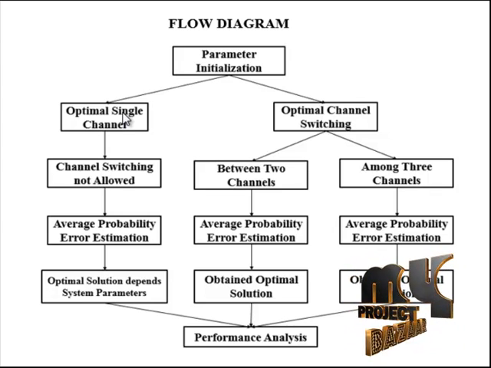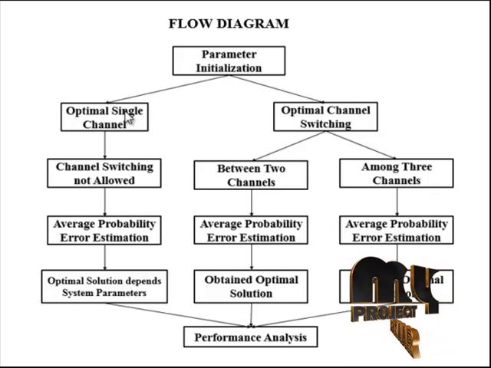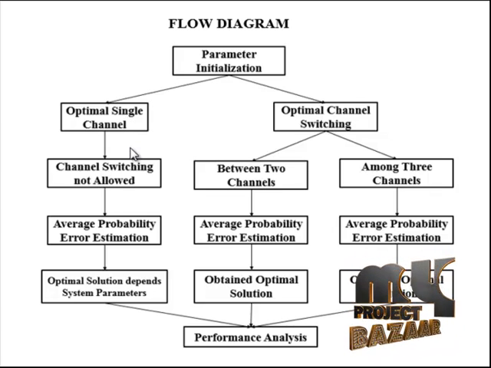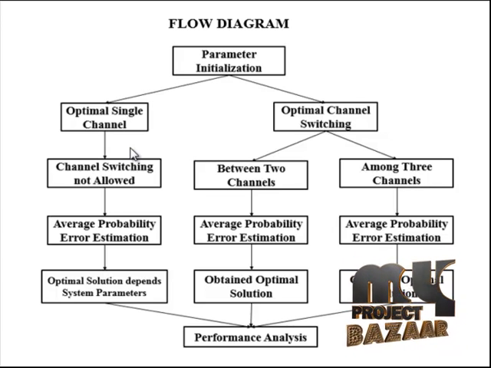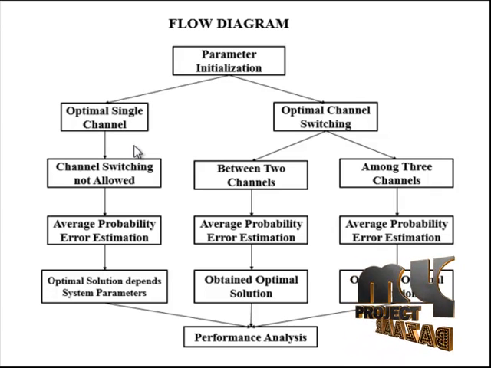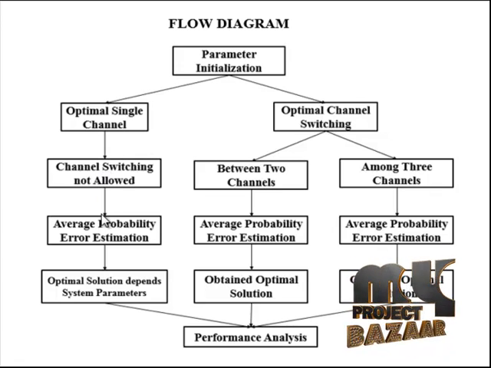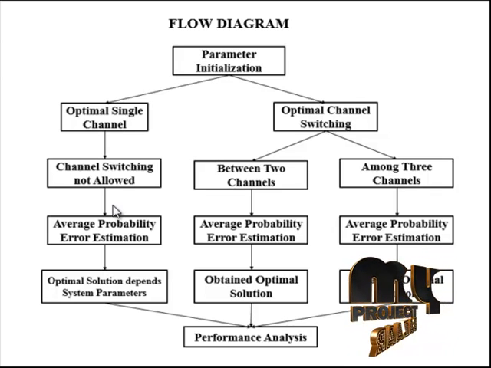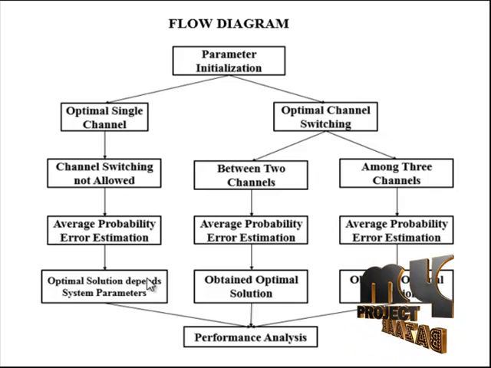This strategy cannot be an optimal solution unless there exists a channel with cost equal to the average cost. If there exists such a channel, and i denotes the index of that channel, then the minimum average probability of error is achieved, which corresponds to transmission over that channel exclusively by utilizing the maximum available power. Note that this strategy may or may not be the optimal solution of the problem, depending on the system parameters.